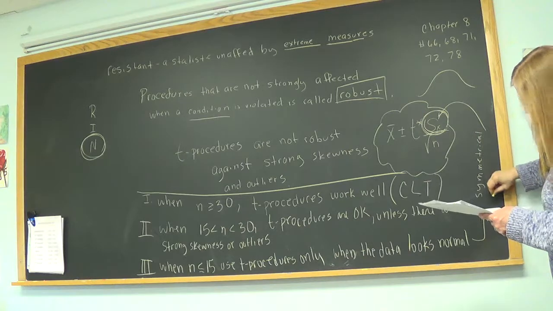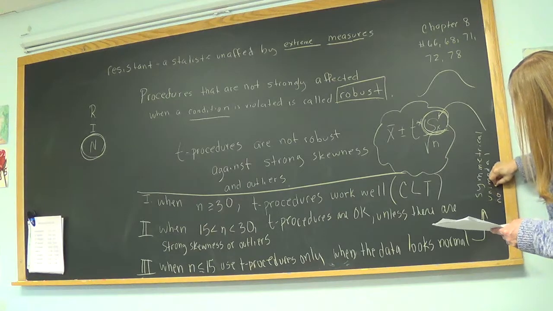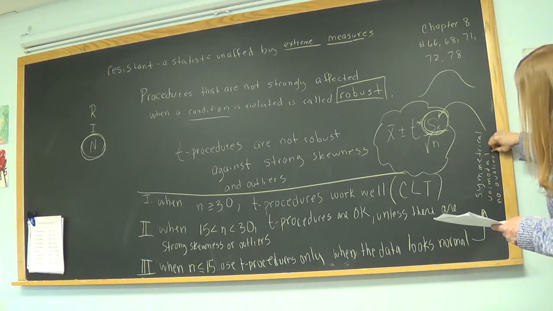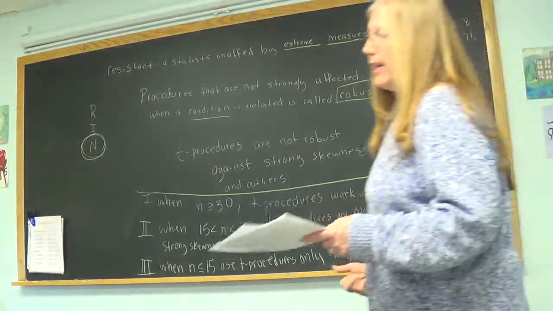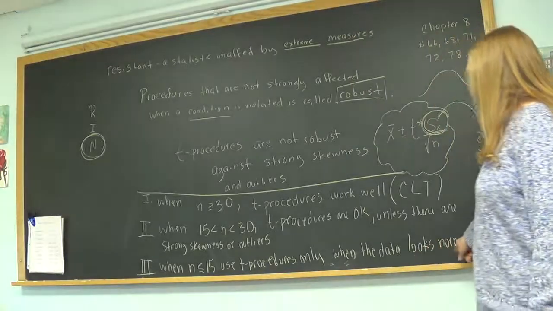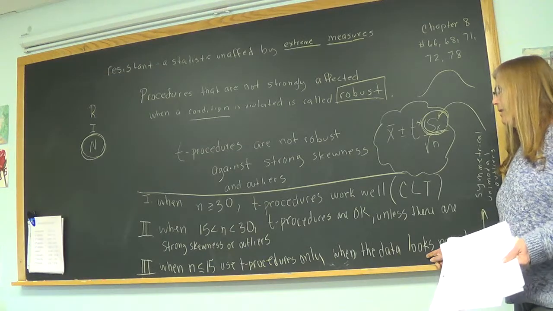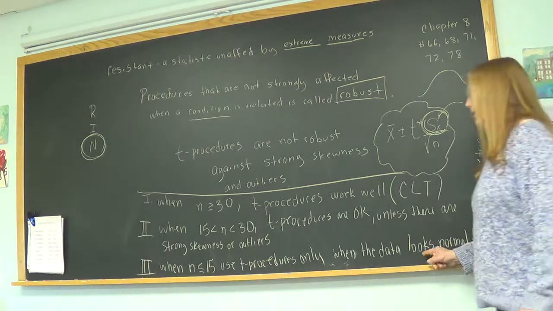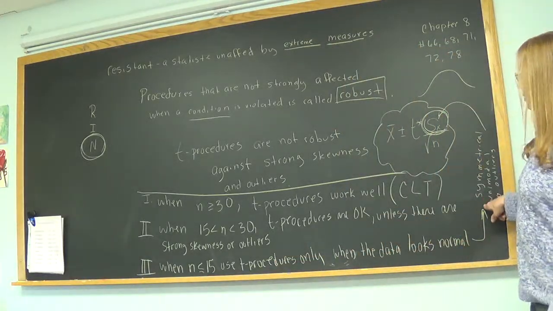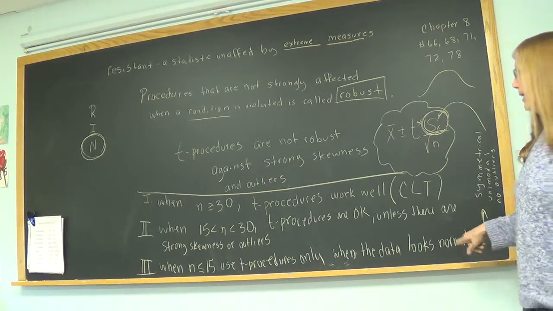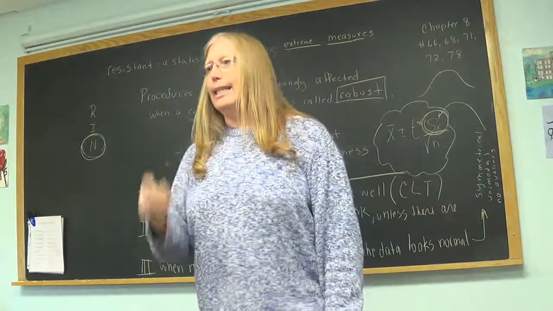It has to be symmetrical, unimodal, no outliers. So it has to be at least that close to normal in the eye. But do not use it if you see strong skewness or outliers. With the one Ryan and I have been discussing with N equals 18, if that had been N equals 14, that graph was not unimodal or symmetric. We would not have been able to use T procedures if N was 15 or lower, but it was 18.